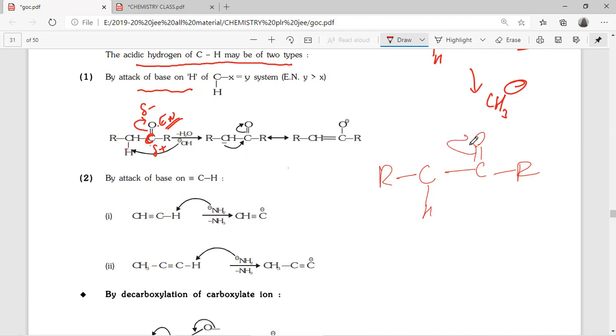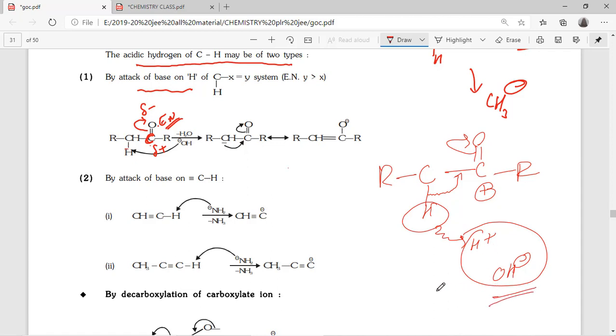This pi bond is shifted here, so positive charge. So this carbon needs electrons. In that case, these electrons are ready to come here. So in that case, this hydrogen is ready to leave as H plus. Suppose OH minus is there. Immediately it combines with OH minus. Already it is trying to leave. If OH minus is there, ready.